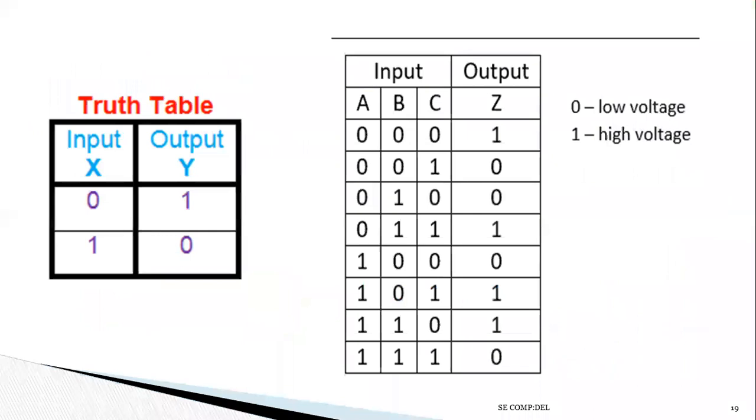Again, one concept is there. 0 indicates the low voltage and 1 indicates the high voltage. Again, 0 indicates off, 1 indicates on. 0 indicates false and 1 indicates true.